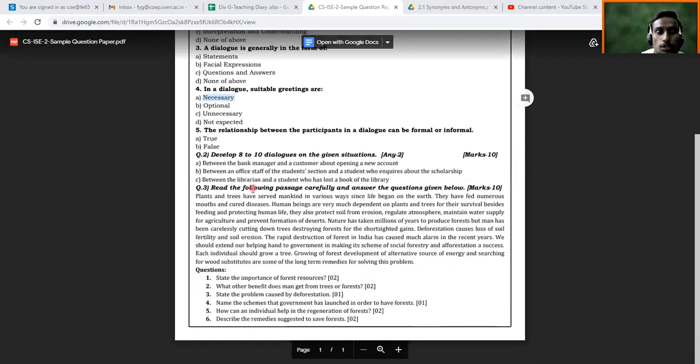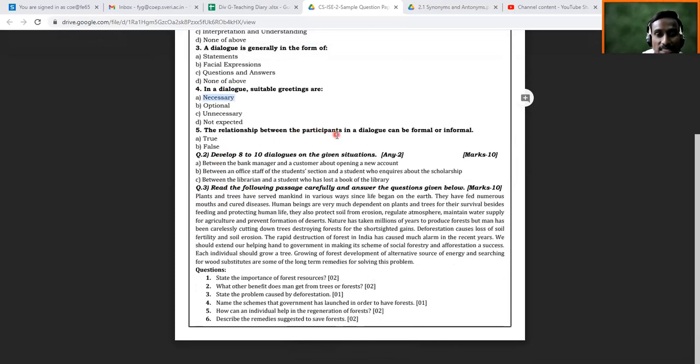And here is the last question. The relationship between the participants in a dialogue can be formal or informal. A formal relationship is one where you are bound by the topic, language, time and words. So you have to be very careful about this. In that case, it is a formal situation. If you are going to talk to your boss, it will be formal communication. If you are going to talk to officers, managers, etc., that will be formal communication. If you're going to talk to your teachers or principal, that will be formal communication.